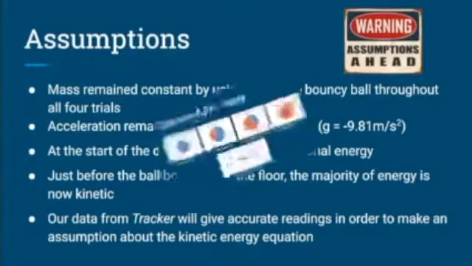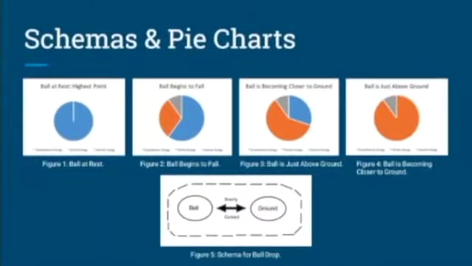To demonstrate the different types of energy throughout the ball drop, we created 4 different pie charts. In these pie charts, it is shown that at rest, when holding the ball, there is only potential energy. However, as you go down, towards the end, when the ball is about to hit the ground, there is a majority of kinetic energy. Furthermore, we created a schema that depicts the event in which the ball is dropping. There is the ball and the ground, and between the ball and ground, there is contact and gravity.